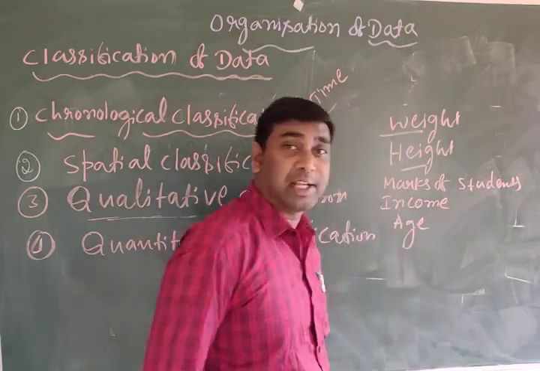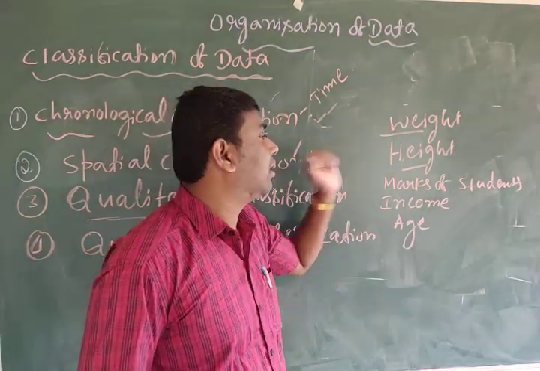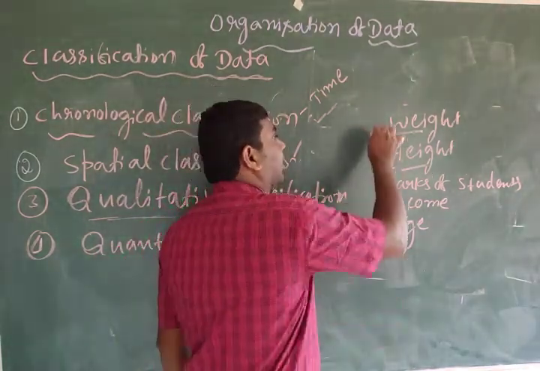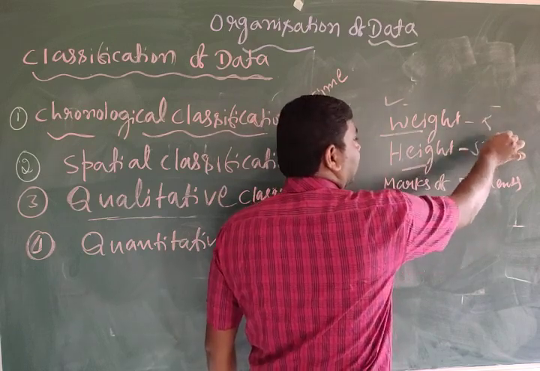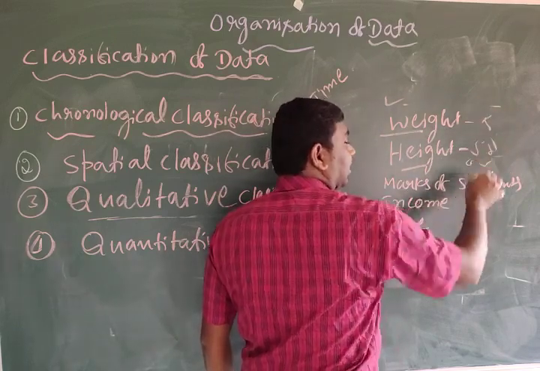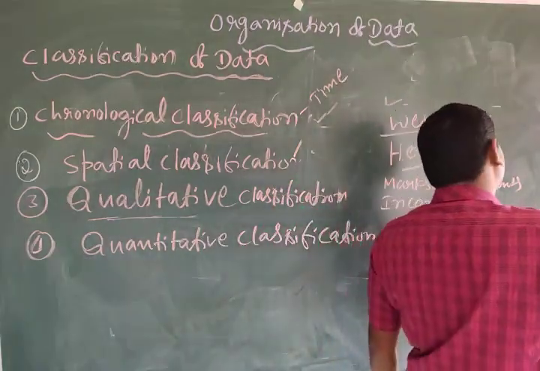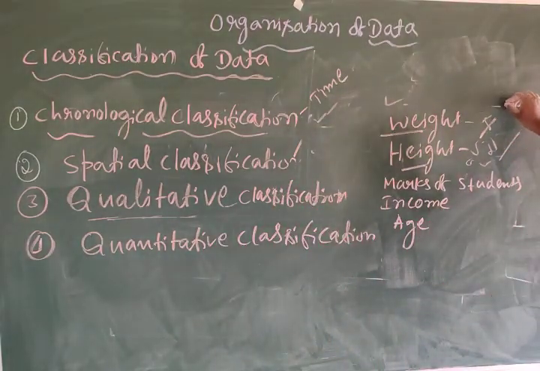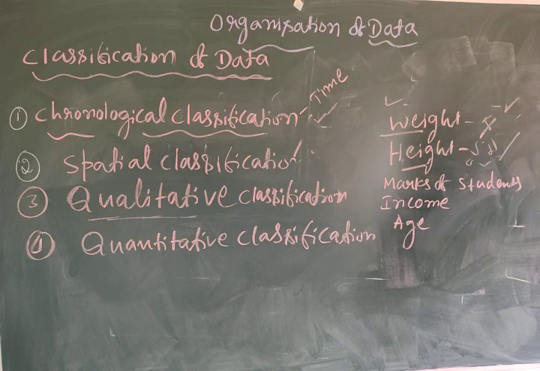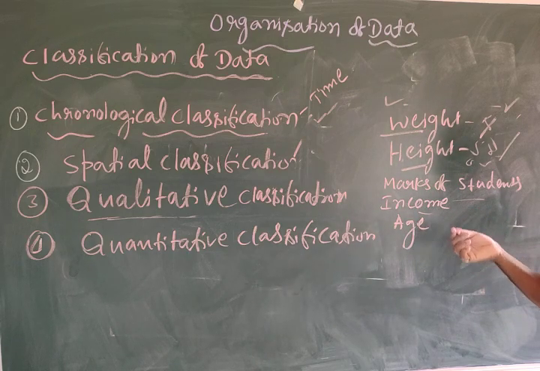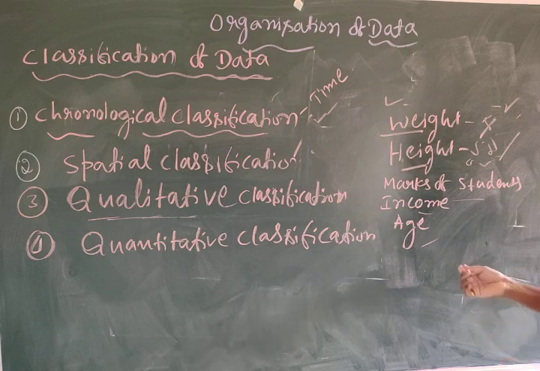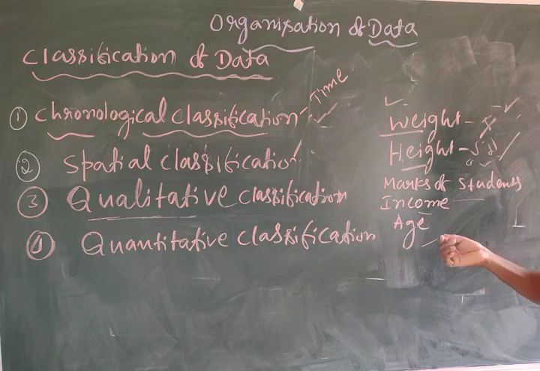These we can express in numbers, like 100 tons, 100 kgs or 50 kgs. Height 5.8 centimeters or 6 feet, 5 feet, 4 feet, 6.2. Marks of students 50, 35, 20, 100. Income 100 rupees, 50 rupees, 200 rupees, 1000 rupees, 1 lakh. Age 20 years, 50 years, 100 years, 90 years, 10 years.